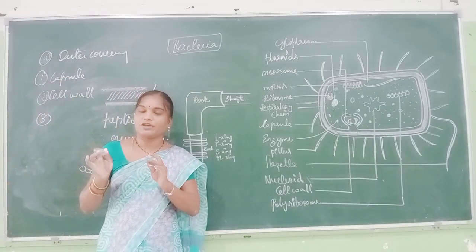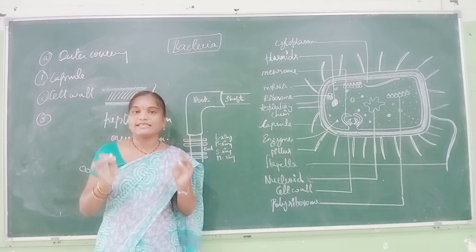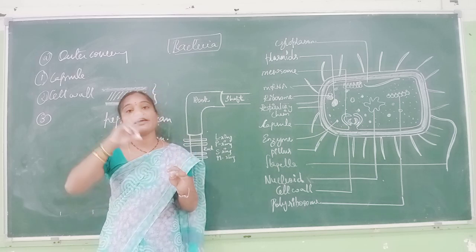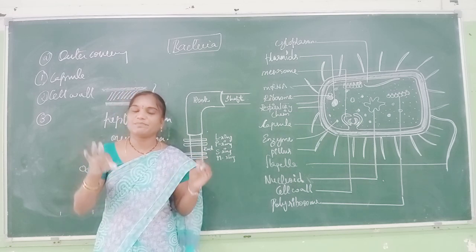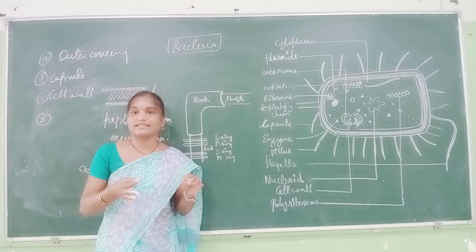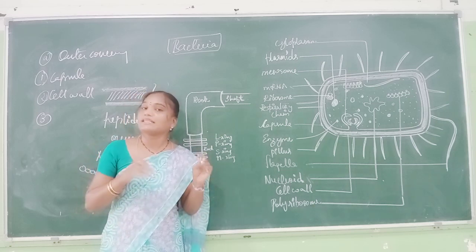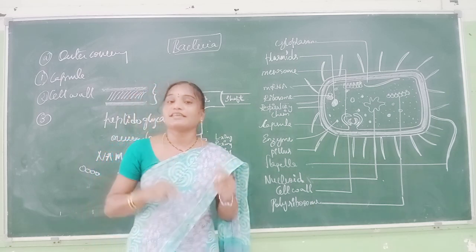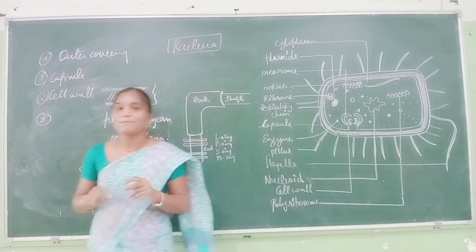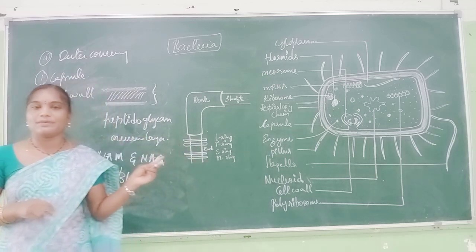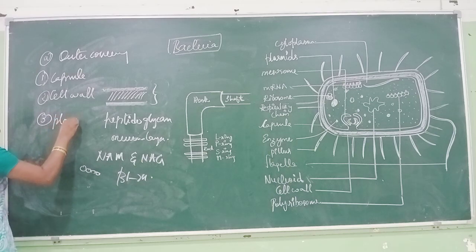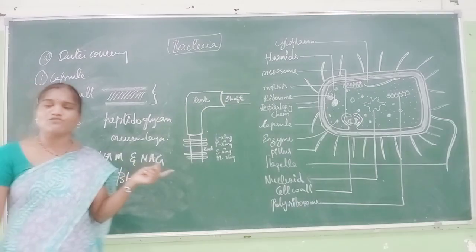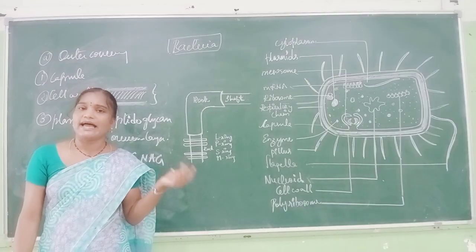Just as in eukaryotes, mitochondria is known as the powerhouse of the cell, where the electron transport chain takes place and ATP and energy are synthesized, in bacteria the respiratory system is present in the plasma membrane. That is the importance of the plasma membrane. The plasma membrane is made up of phospholipid bilayer and protein.